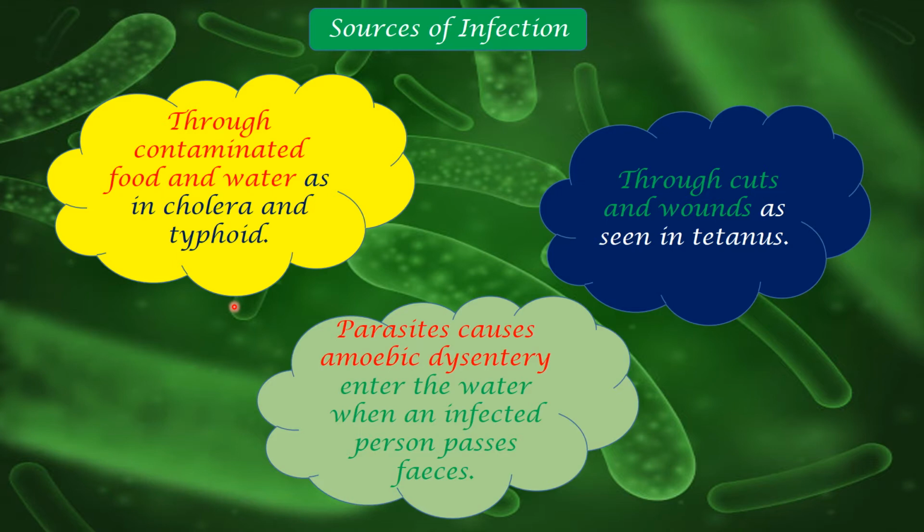And then the next one, through cuts and wounds. One such disease discussed here is tetanus. If there is any wound and it gets infected, that is tetanus. Then parasites causing amoebic dysentery enter the water when an infected person passes feces. So what does it mean? Because now we have sophisticated restrooms, bathrooms or toilets, whatever it is, we flush and clean them with many liquids, antiseptic liquids and cleaning liquids.